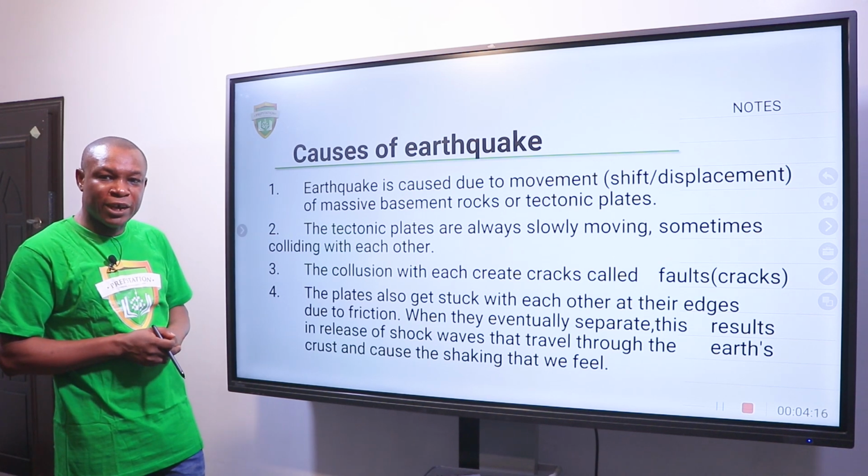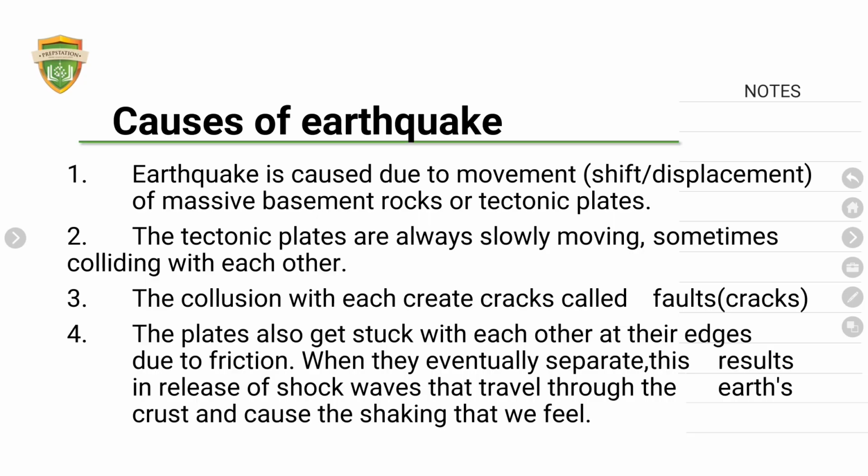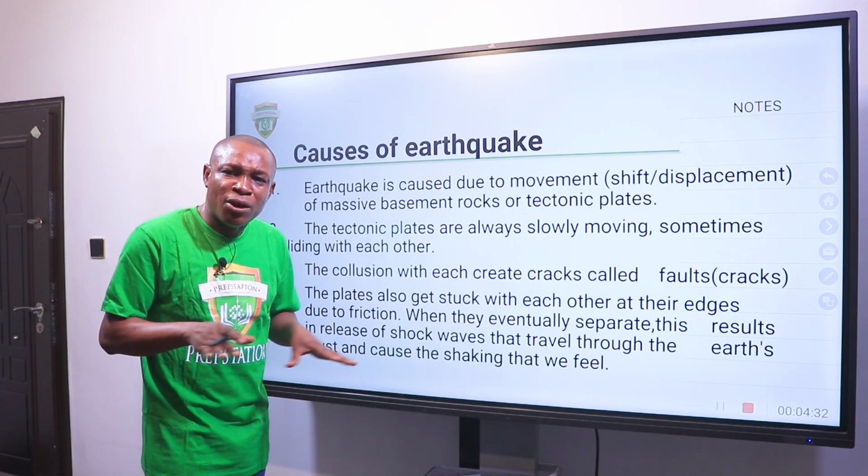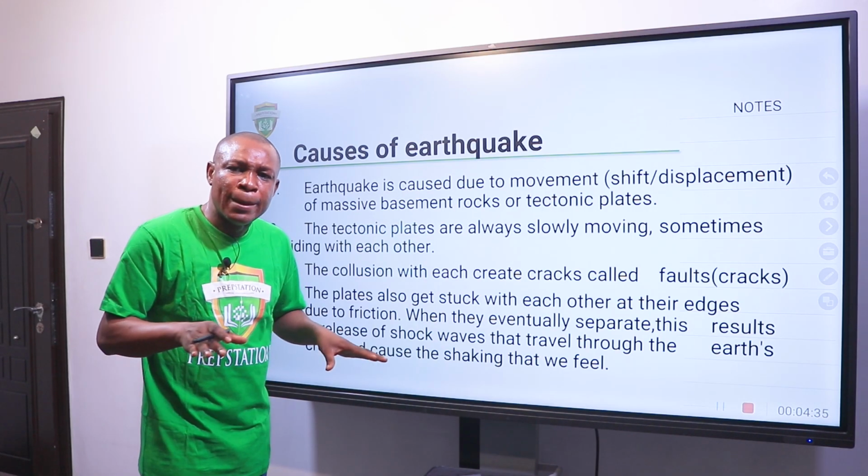Causes of earthquake. Earthquake is caused as a result of movements or displacements within the basement rock or tectonic plates. These tectonic plates, they are not static. They are moving, they are floating on the molten magma.